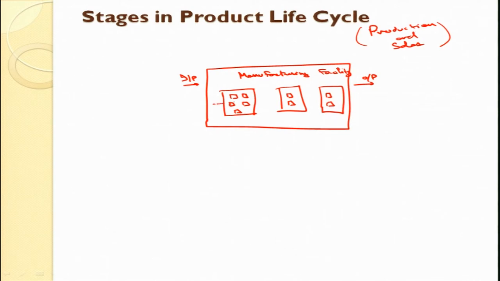And our material is passing through these to finally obtain a product.